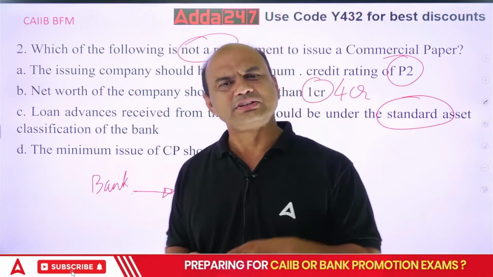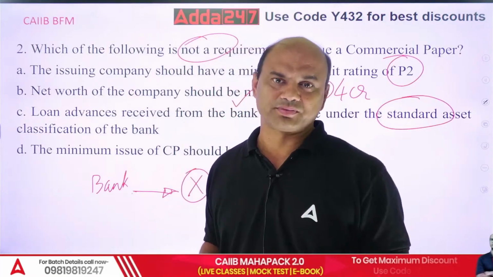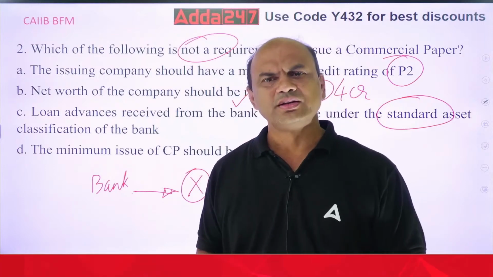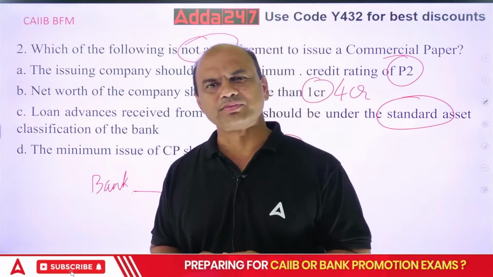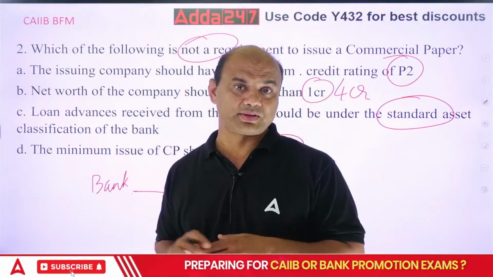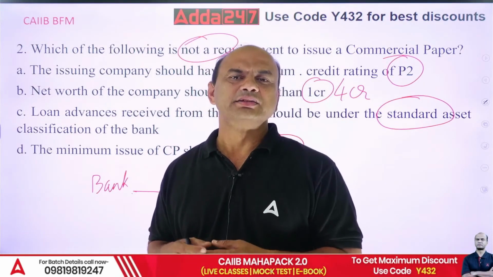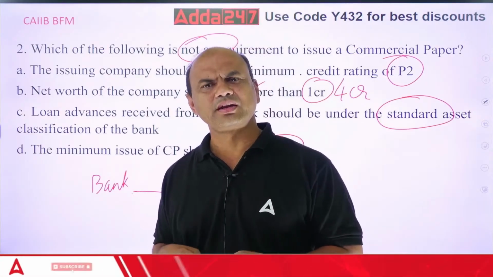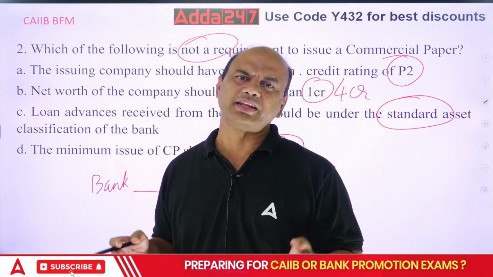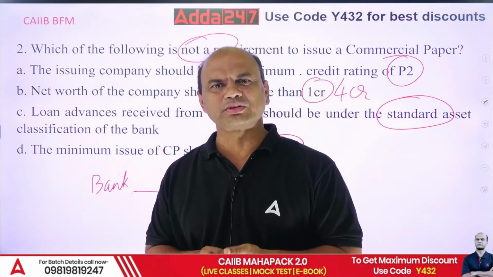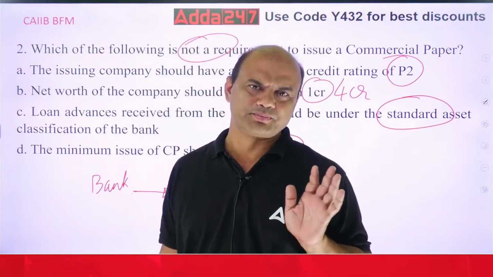So kindly note, CP is transferable, negotiable. It can be transferred from one company to another, one buyer to another. CD is generally not transferable. You can make it so, but it's generally not. CD is for the retail investor, like you and me. I can issue the CD for 10,000 rupees also. But RBI has given a rule for that also now. RBI said 5 lakhs minimum.